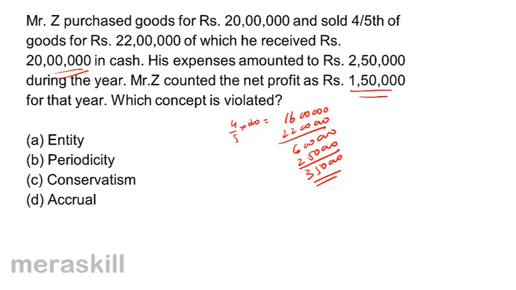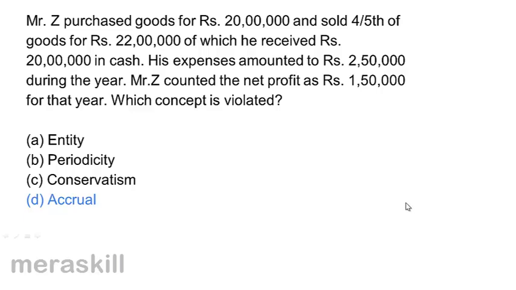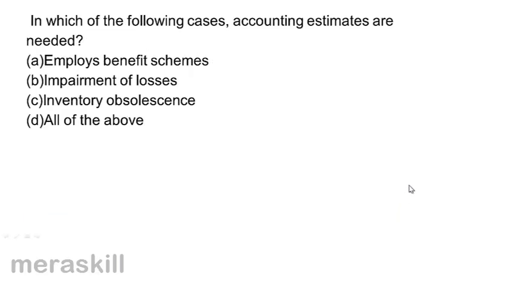Therefore, he has violated the accrual concept. We take sales as accrued 22 lakh. He received cash of only 2 lakh. It is not cash basis of accounting. So accrual basis of accounting has been violated here. Correct answer should be D, accrual.